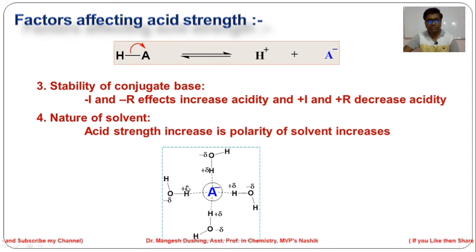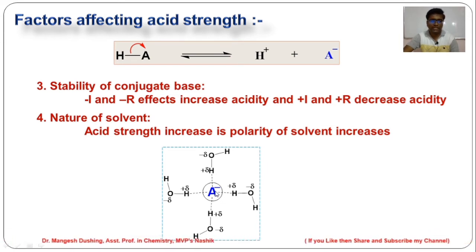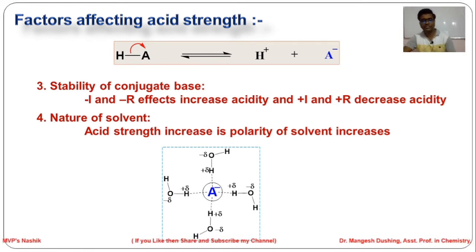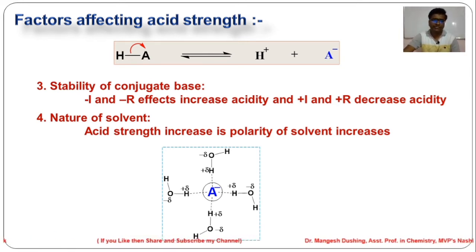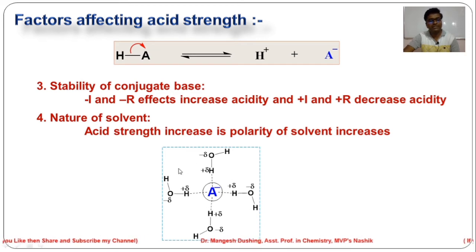So as the polarity of the solvent increases, the stability of the conjugate base also increases. It means that the polarity of the solvent matters. If a polar solvent becomes more polar, the acid becomes stronger. For example, HCl, as we know, is an acid. But if you dissolve HCl in water, then the Cl minus will be stabilized by the water by solvation. So HCl becomes a stronger acid.